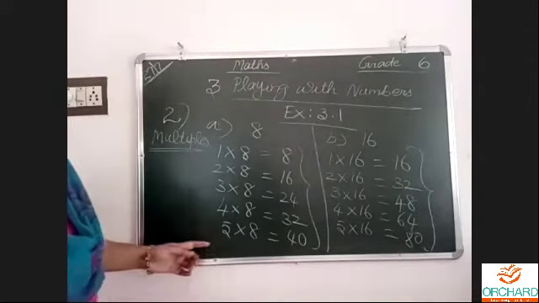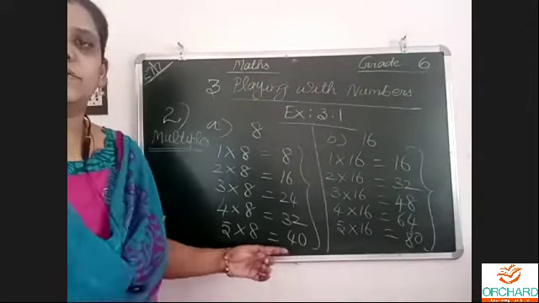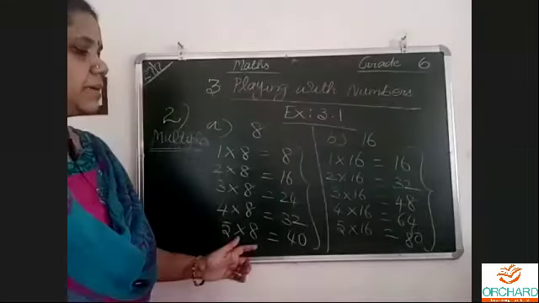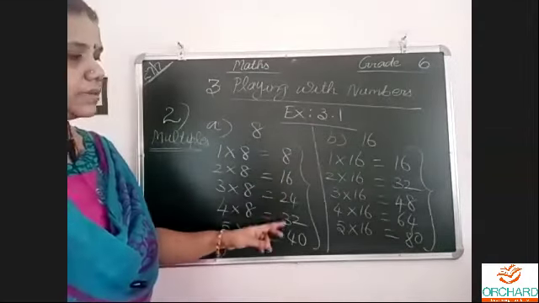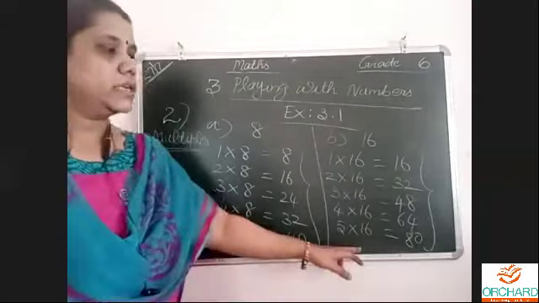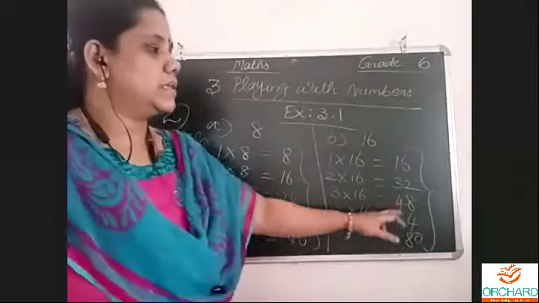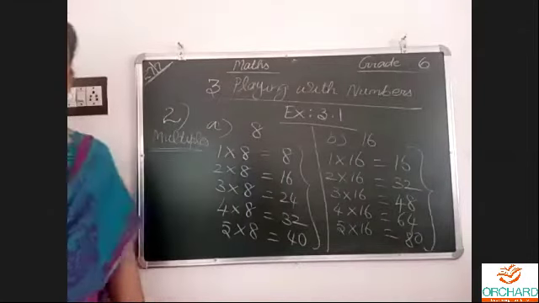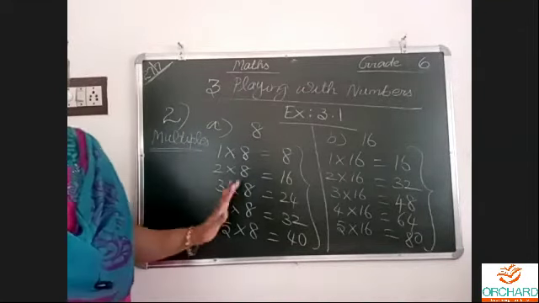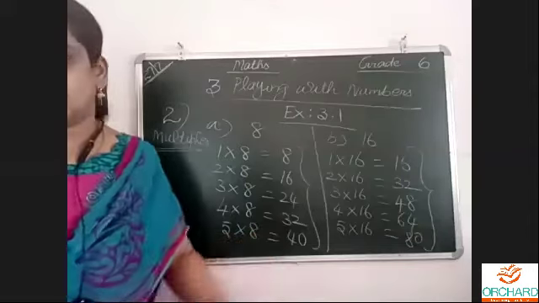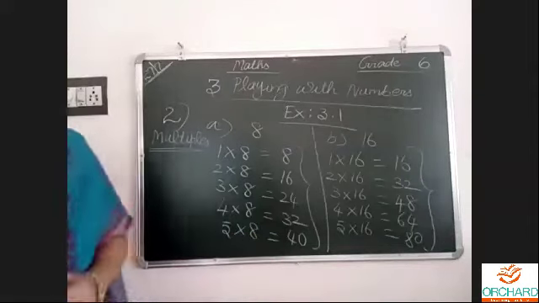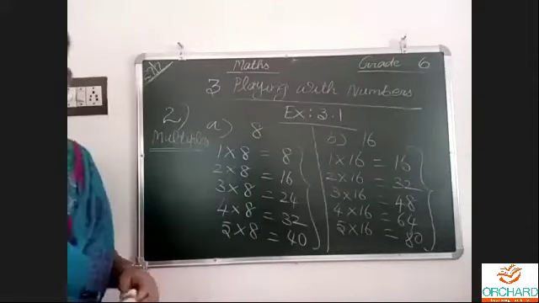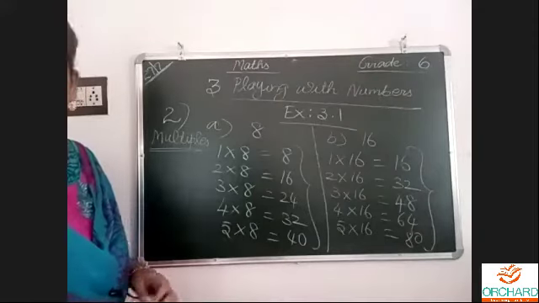You have to write one line below that. What to write? The first 5 multiples are 8, 16, 24, 32 and 40. Here, write the first 5 multiples are 16, 32, 48, 64 and 80. In the examination, it is enough to understand these are the 5 multiples. Easy. This exercise is only factors and multiples.